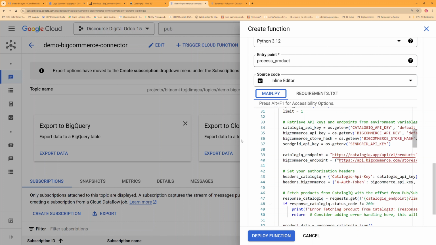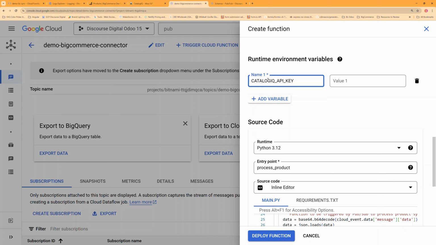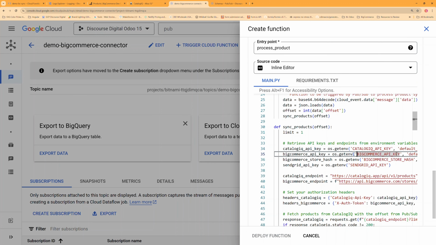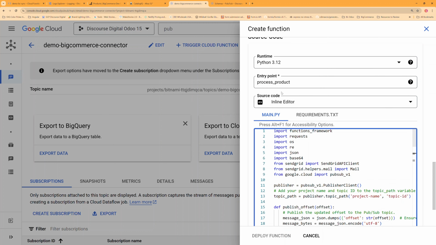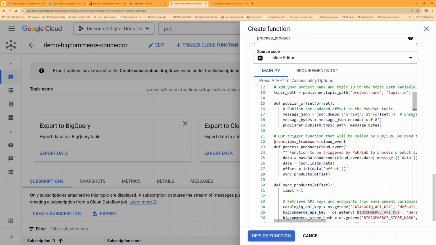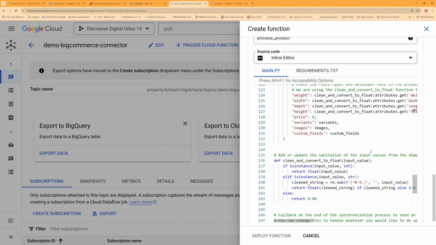Okay, now we have to add some API keys into the environment variables. So let's go to runtime environment variables, add variable. That'll be a CatalogIQ key. It'll be the BigCommerce key. BigCommerce.